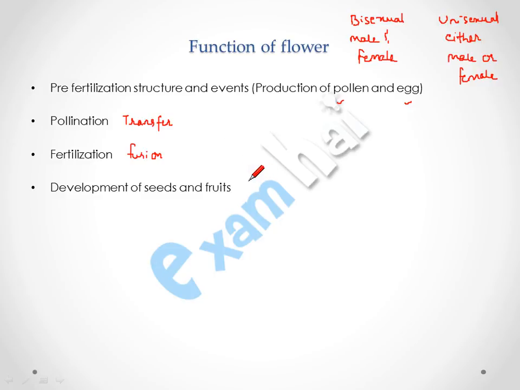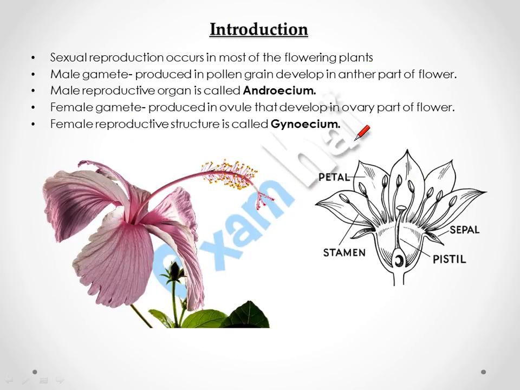After the fertilization, the post-fertilization events take place, in which the development of seeds and fruits occurs. As the flower has both male and female reproductive organs, the mode of reproduction is sexual. So now we are going to discuss the structure of flower.